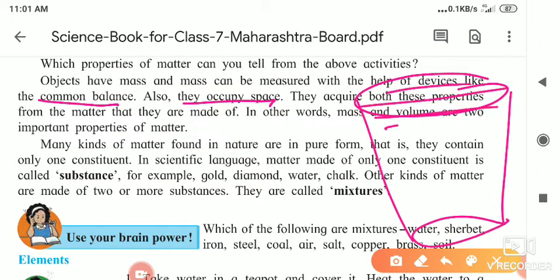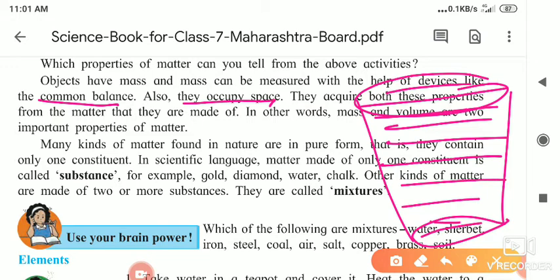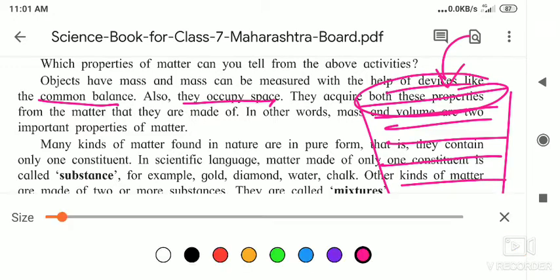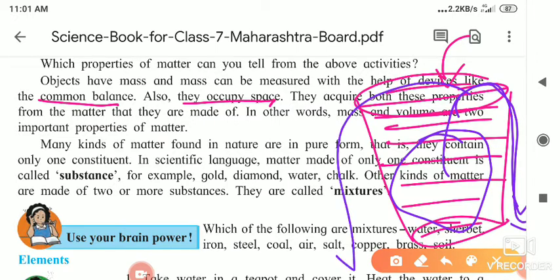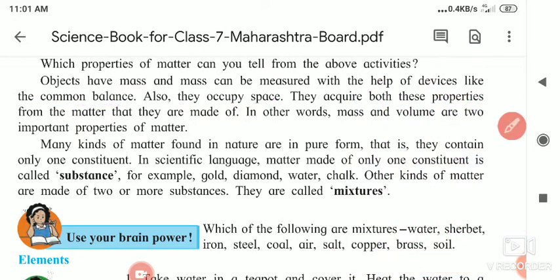When we fill the glass to its brim, what happens? The water occupies that space. But when I put the stone inside it, what happens? However much the stone's weight or mass is, that much water spills out from the glass. Meaning the stone replaces the water, it takes its space. Okay, clear?